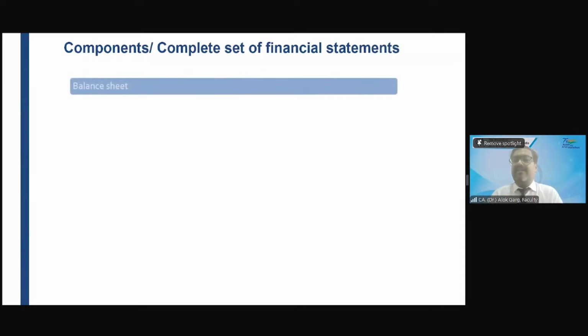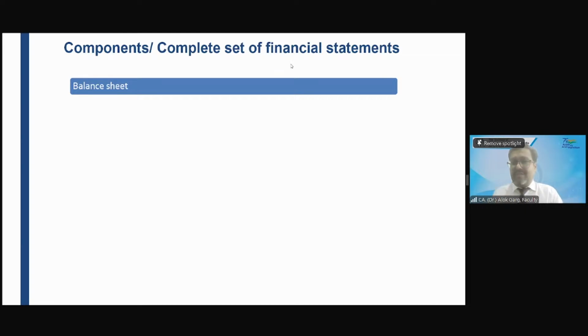Now we have entered into the main Ind AS 1 component of the financial statement, balance sheet. Since morning, I have shown you balance sheet 2 times of which company? Britannia Industries Limited, right?